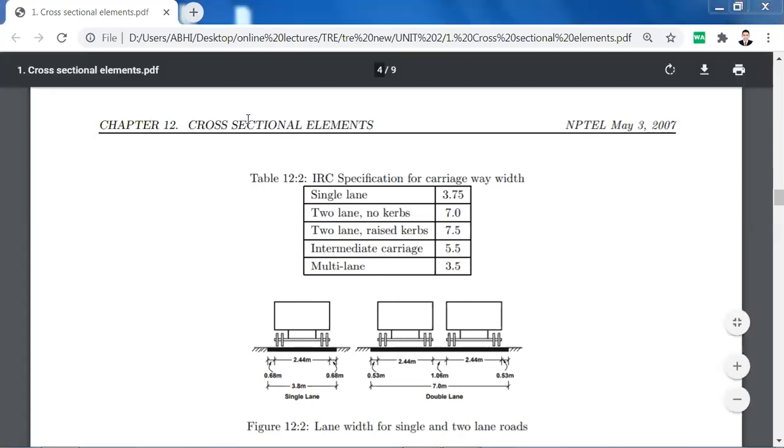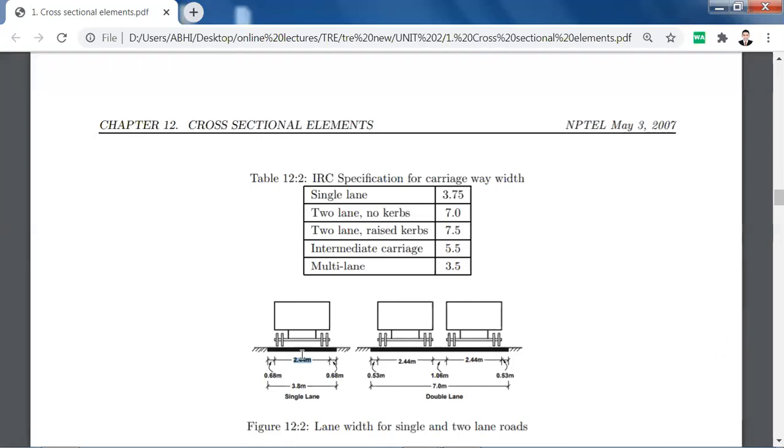As far as vehicle characteristics are considered, 2.44 meter is considered as the standard vehicle width, plus 0.68 meter on both sides, which is the room space.